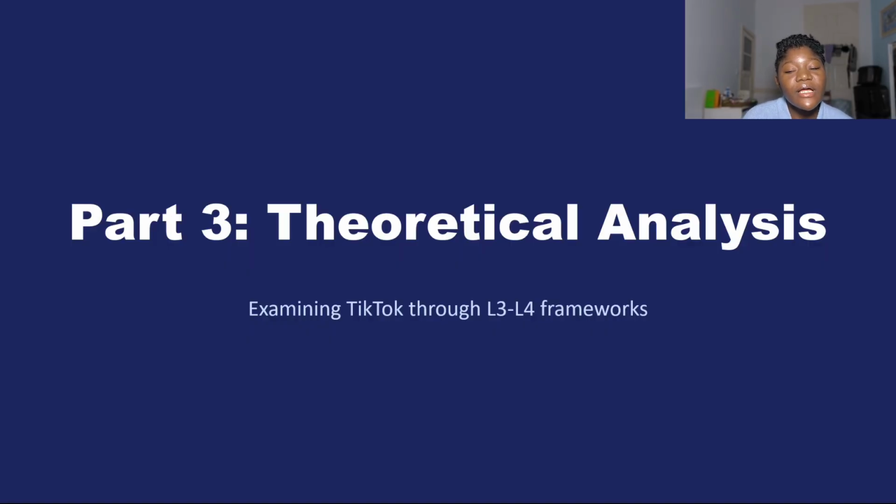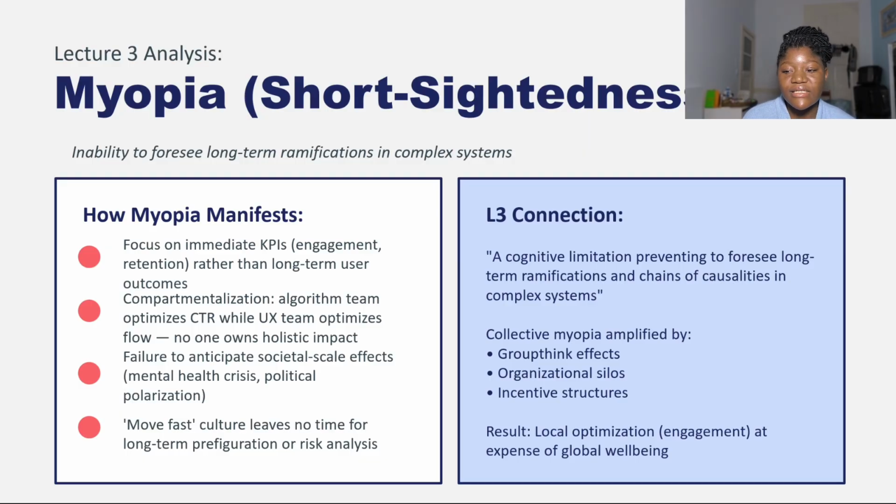So the theoretical analysis here, let's start with myopia, or short-sightedness, an inability to foresee the long-term ramifications that exist within complex systems. How exactly does this manifest? There's a focus on immediate key performance indicators like engagement and retention rather than long-term user outcomes.